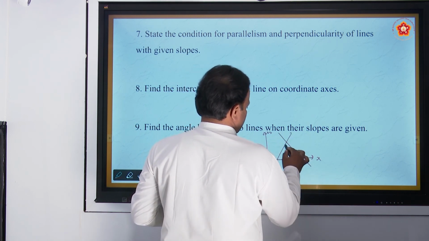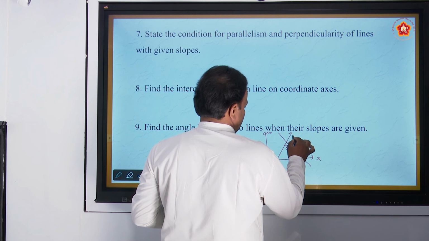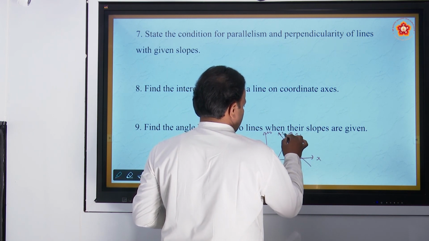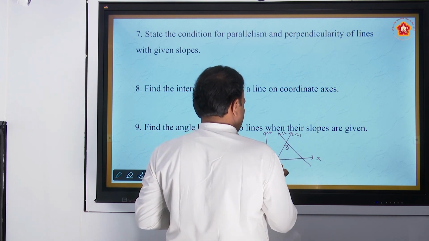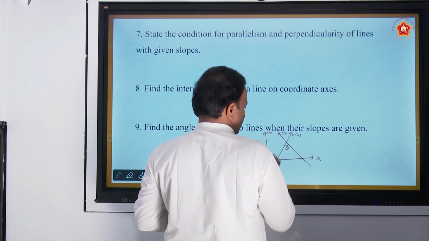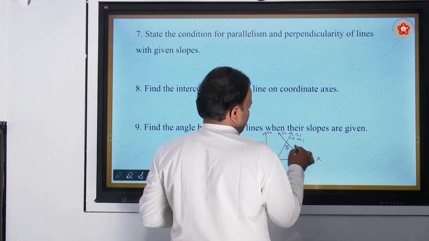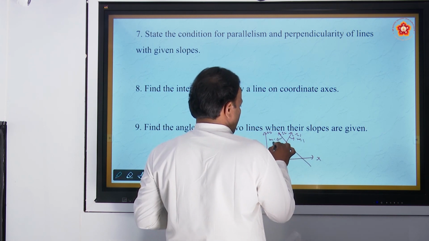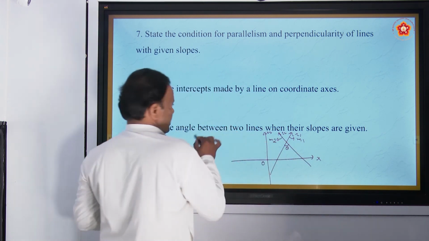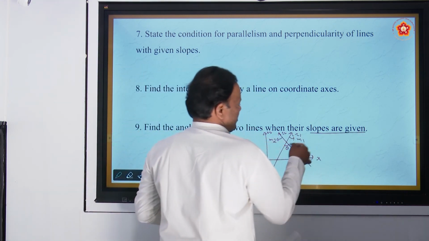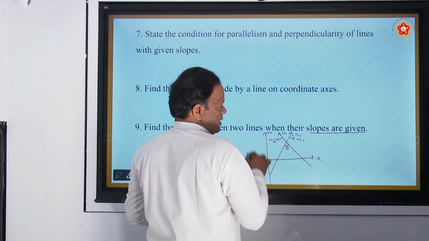I draw two lines here. I take this as theta. This is L1, this is L2. So theta is called the angle between two lines L1 and L2. How can you find theta? Suppose slope of L1 is given M1, slope of L2 is given M2. How can you find theta?